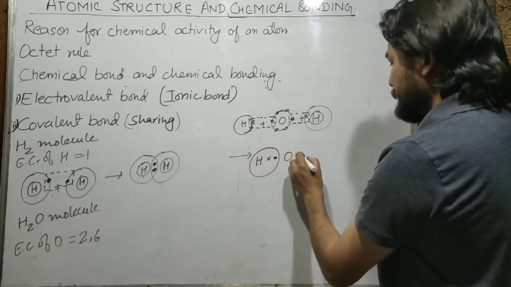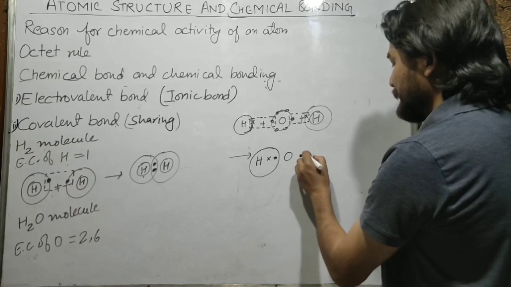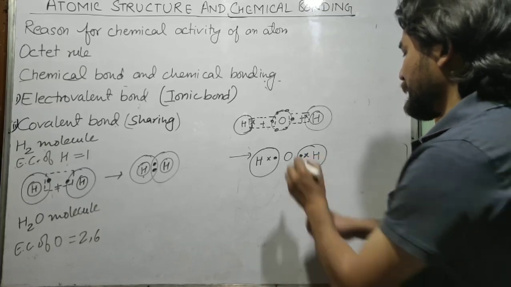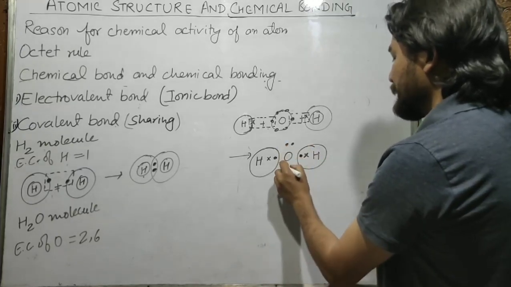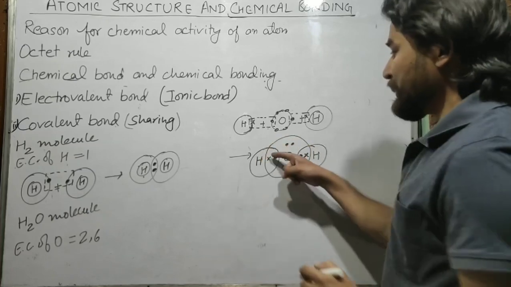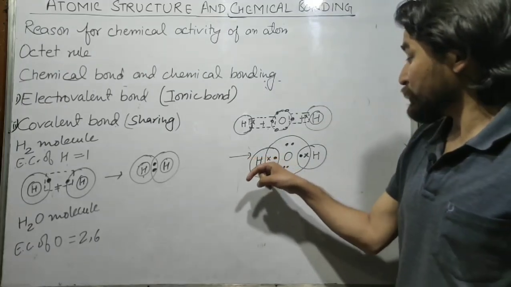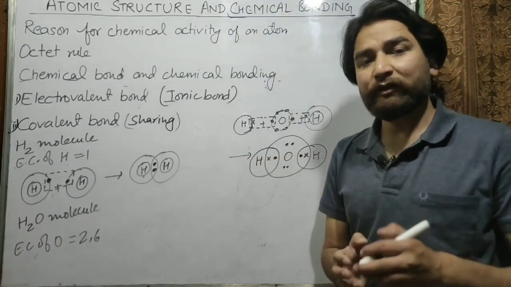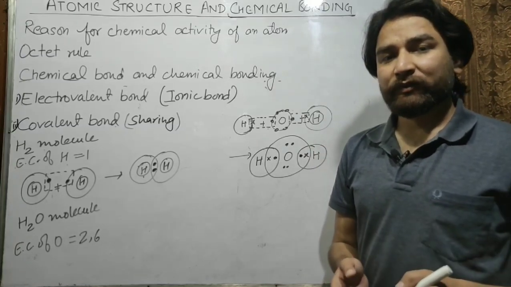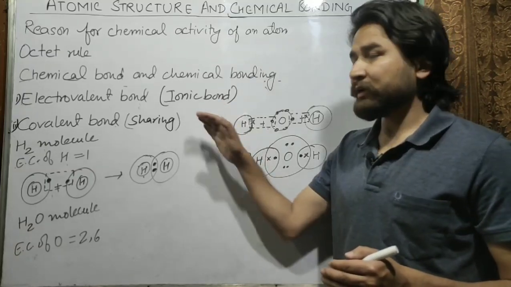Similarly, oxygen will share 1 electron with this hydrogen. There is 1 electron of oxygen and 1 electron of hydrogen, so hydrogen has completed its shell. Now oxygen has 2 pairs of unshared electrons, and oxygen will also complete its shell because it has 6 electrons in its outermost shell and will get 2 electrons from 2 different hydrogen atoms. So this is how a water molecule is formed. Hope you have understood the concept of chemical bonding.